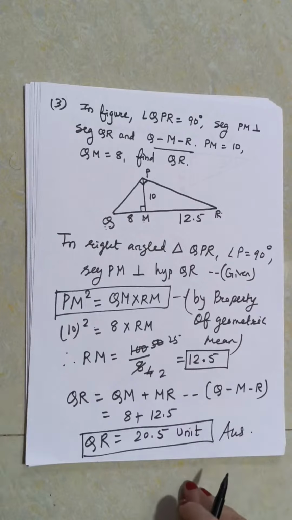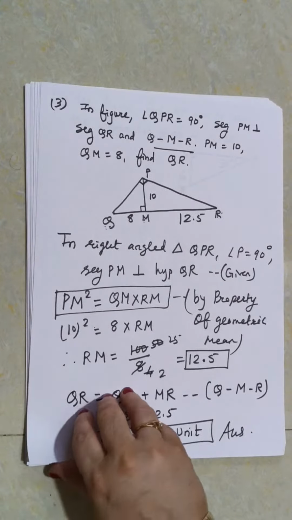Did everybody of you understand? Do you have any questions? Then you can ask. Parth has given me answer, it's a very good sign. Pranjal has given answer. Rest of you also give answer. Then I can move forward. So I'm going to take one more sum, as we have to finish Pythagoras theorem also as early as possible. Others, why are you not giving answer? Prathamesh, Pranjal, Naren have given answer. So I think we should move forward now. Shall we move forward? Rest of them are not giving answers, it seems.